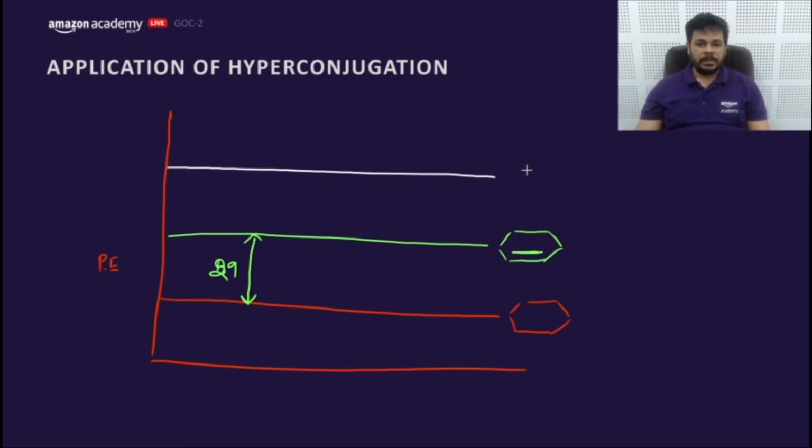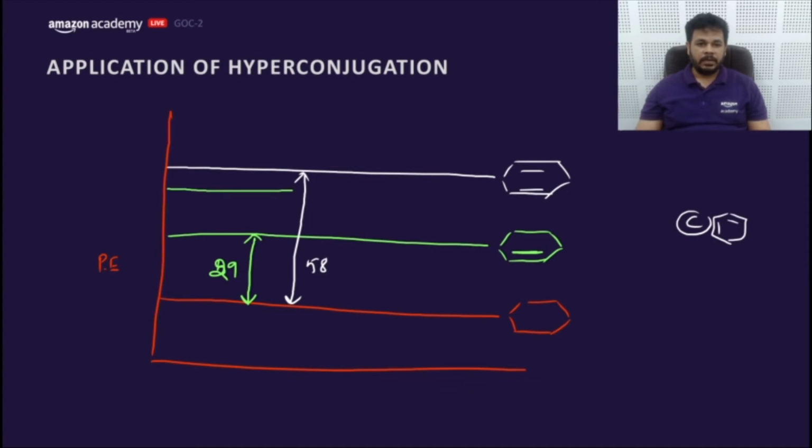If this energy level would be of dienes, this difference would be 58. And because option C is resonance stabilized, it will come down from compound B.